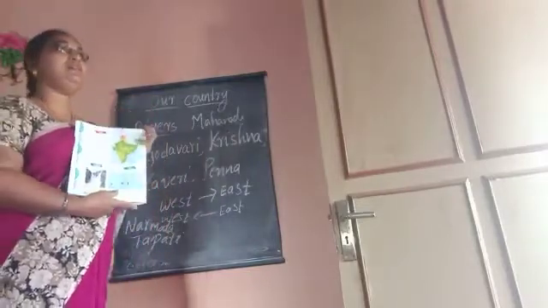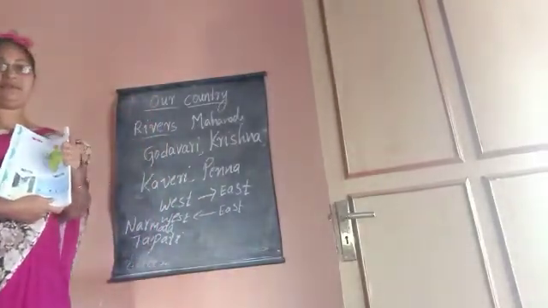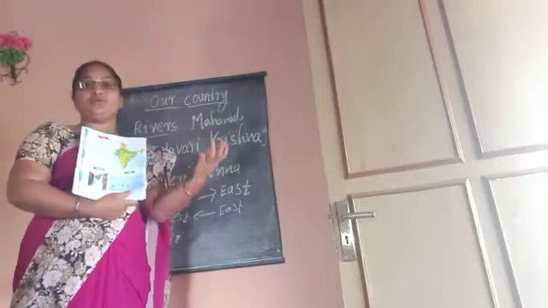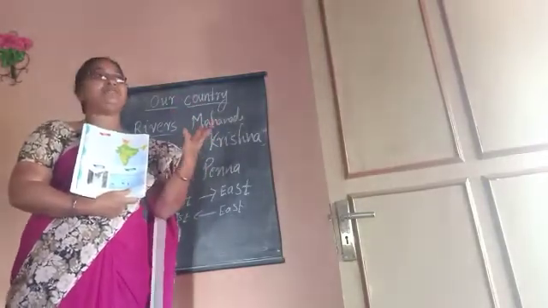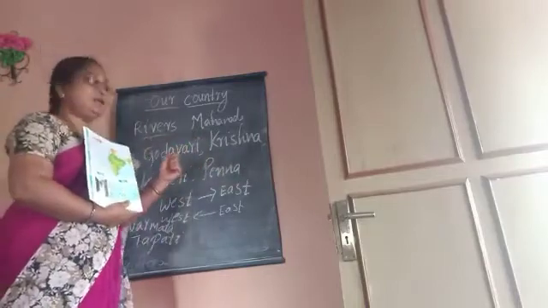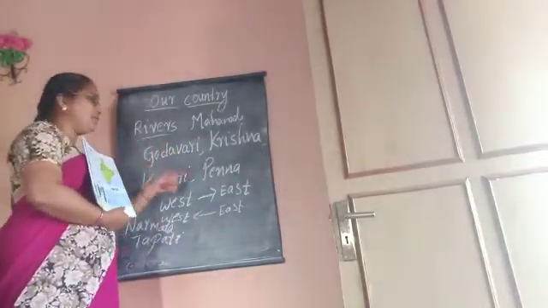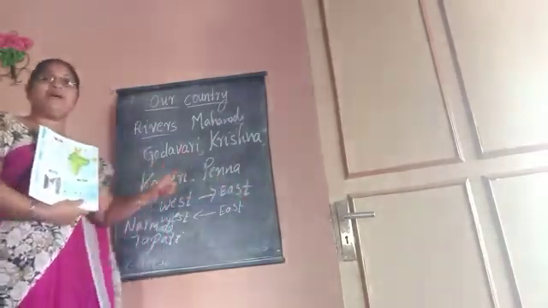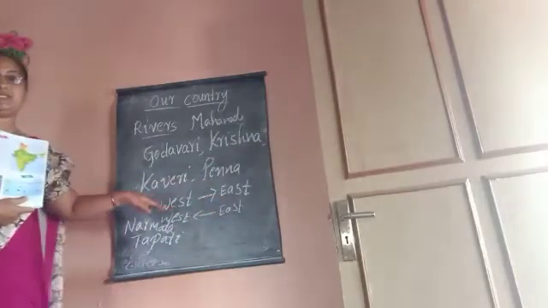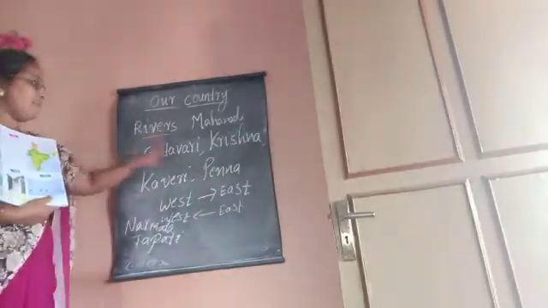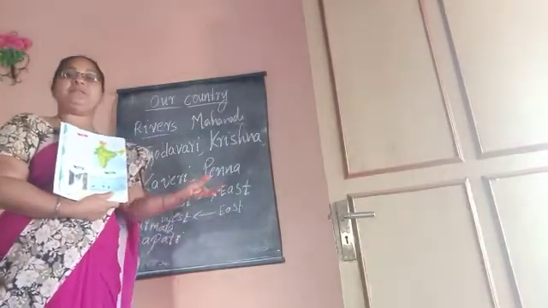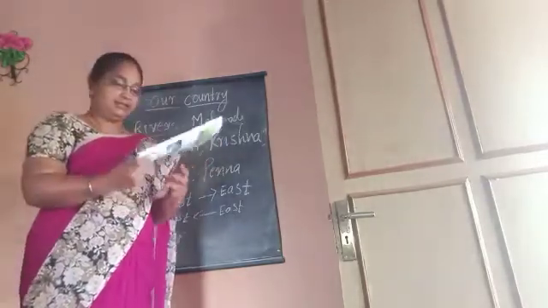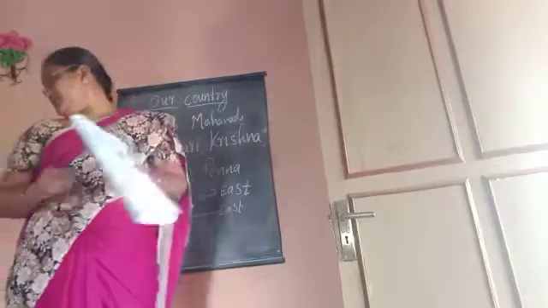This is about rivers. Himalayas are the source for many rivers like Indus, Ganga, Yamuna, and Brahmaputra. They are snow-fed rivers. They are perennial. Perennial means they are permanent rivers. Mahanadi, Godavari, Krishna, Kaveri, Penna will flow from the west to east into the Bay of Bengal. Narmada and Tapati will flow from the east to west into the Arabian Sea. These rivers are rain-fed rivers, that means they depend on rain. The longest river in India is Ganga.